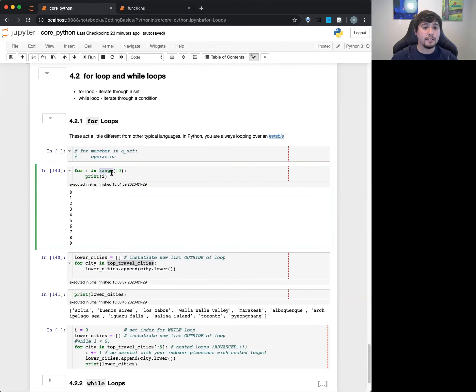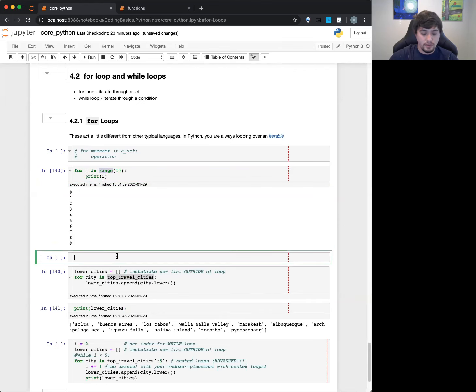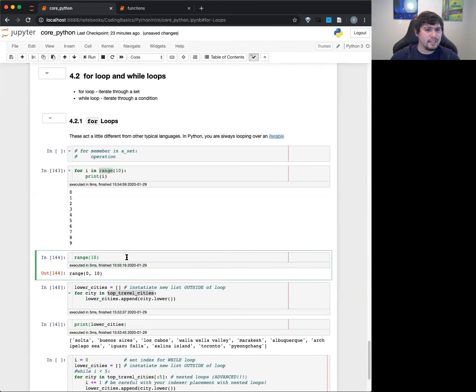It's built into Python already. Basically, if I try to look at range by itself, like range of 10, you can see it doesn't really give me anything. But if I try to get the first element, you can get that one. What if I get the third element? It gives me that one too. It kind of looks like a list, and that's because it kind of is like a list, but it's just pulling out the next one.